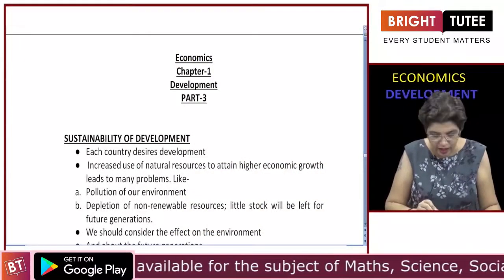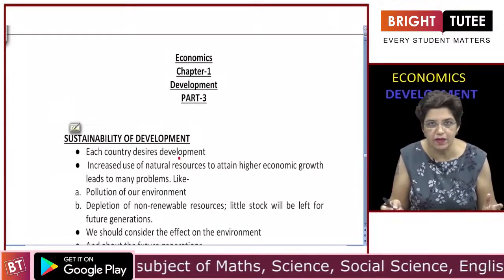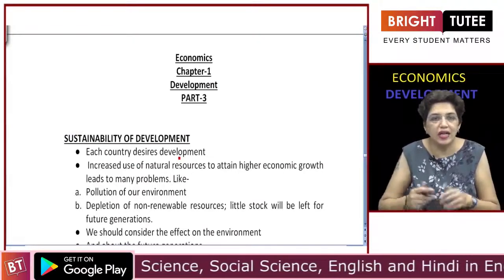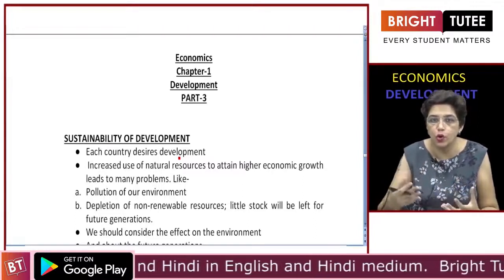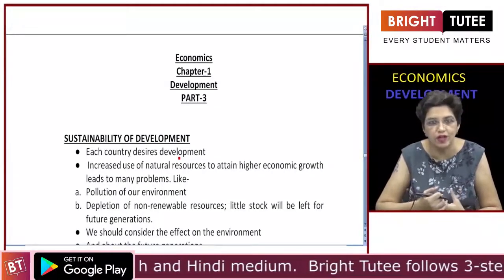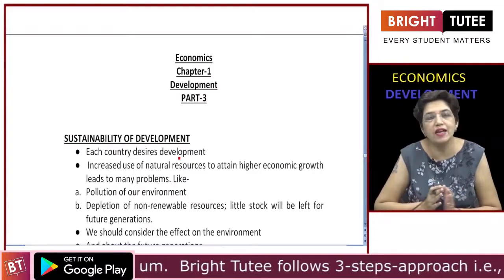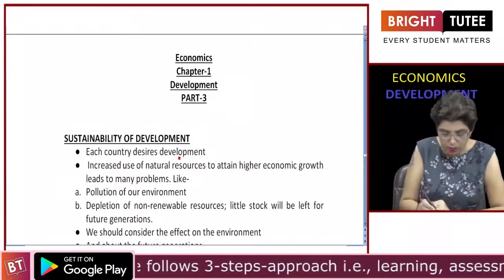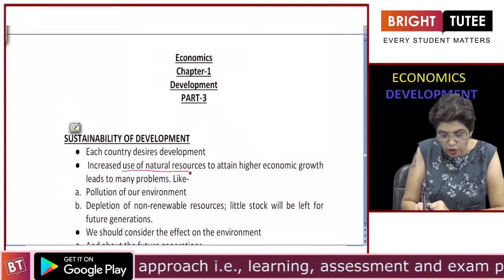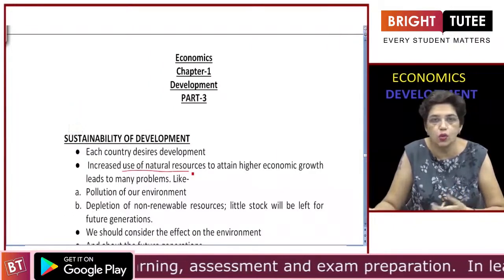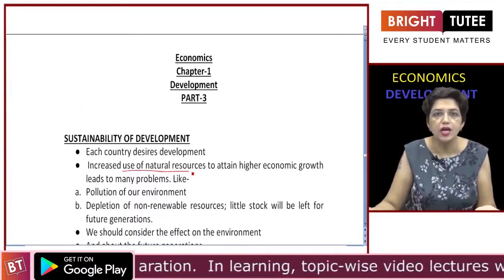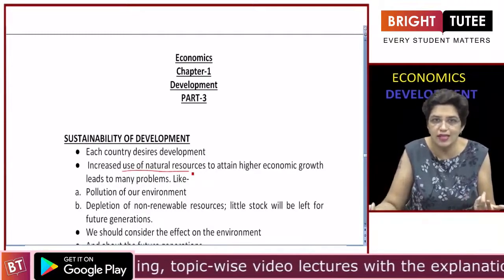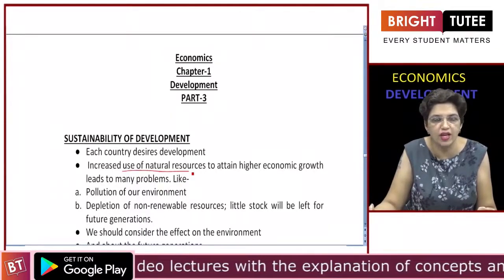Sustainability of development. Now each country desires development. At least they want to maintain the present level of development, and every country wants progress. They want to increase the level of development. And to increase the level of development, what is most important is the use of natural resources like coal, petroleum, whether it is water for agriculture, soil is also a natural resource which is required for agriculture.